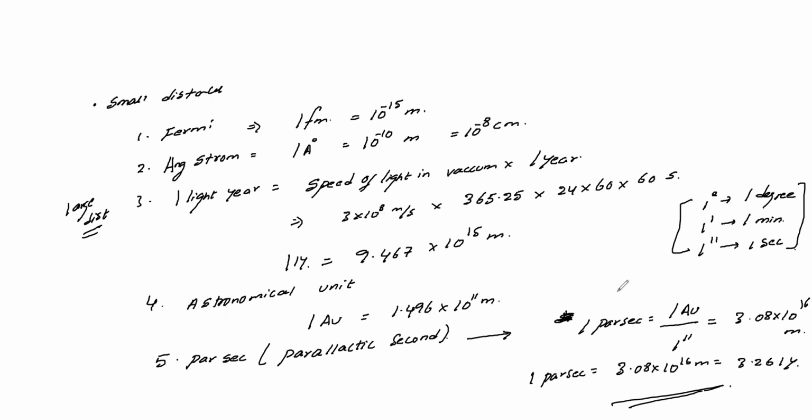And remember one more thing: 1 parsec is the greater unit in astronomical units. So 1 parsec is greater than 1 light year, which is greater than 1 Angstrom unit. Remember this. Please take it.